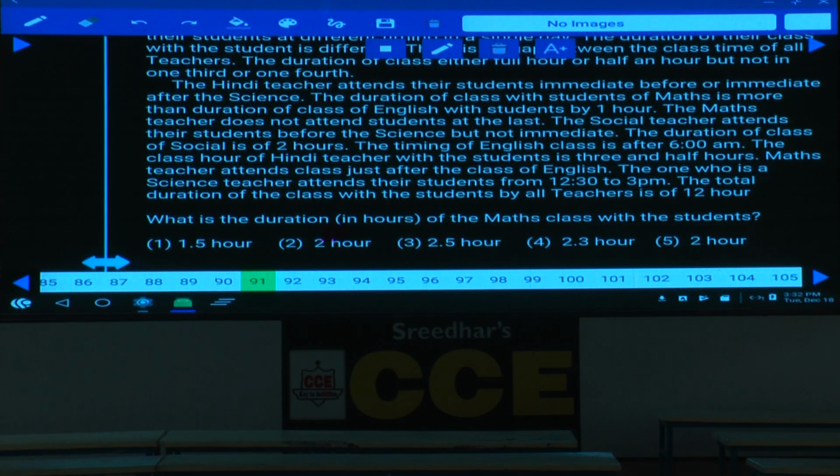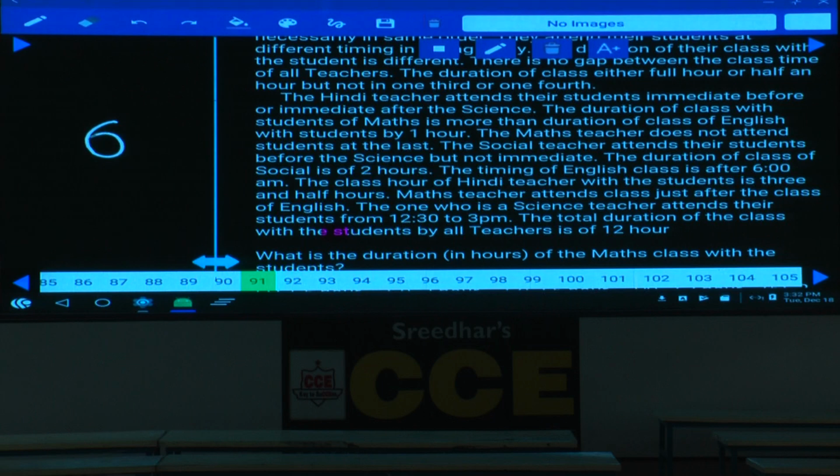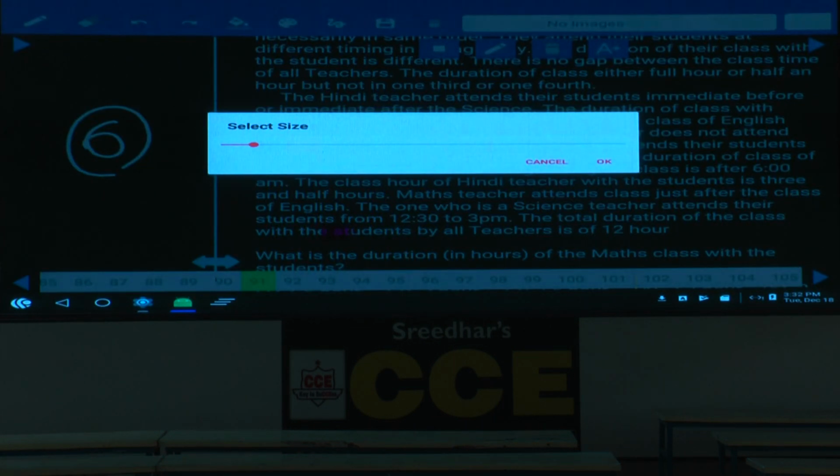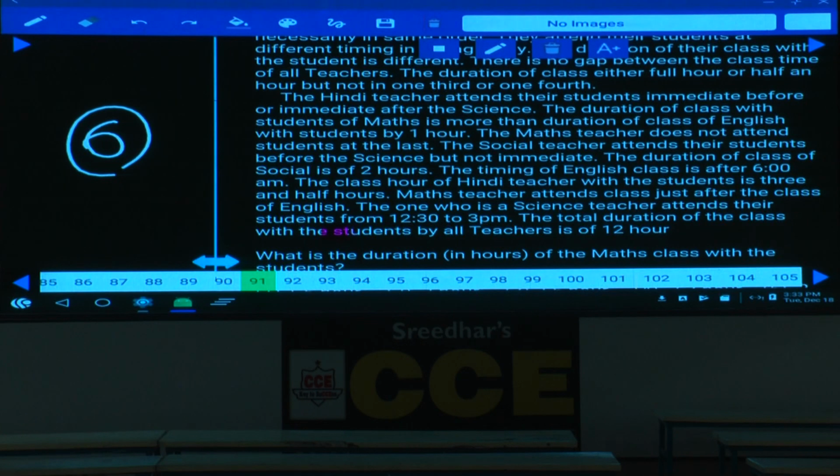Now paper number 6. In this paper number 6, question numbers 91 onwards. Now 91 to 95, 91 to 94 are the 4 questions given in this one. Now question numbers 91 to 94.